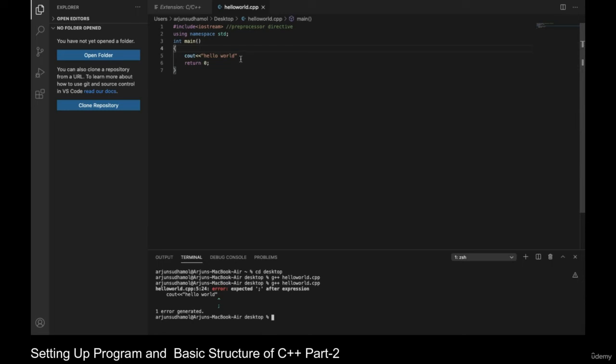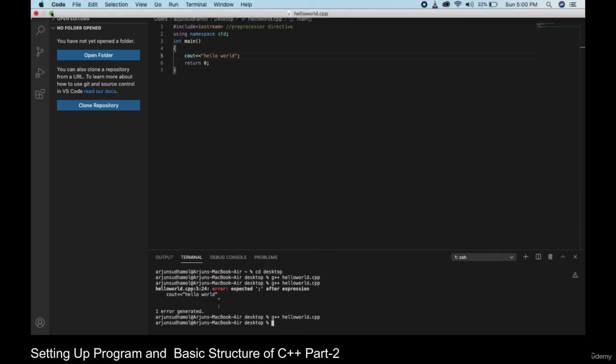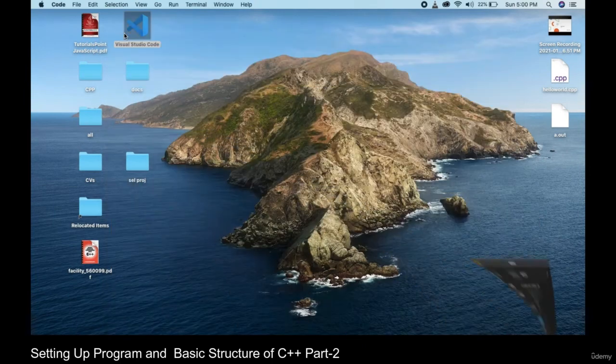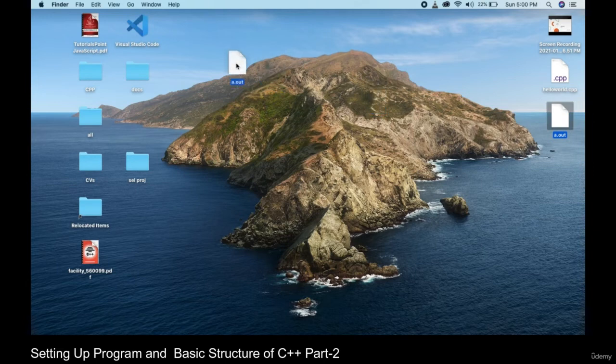So in order to make this successful, I am putting the semicolon again, saving the program again, and running the compilation statement. Now it's again compiled successfully. So after the compilation, we will get an executable file in our system. You can see over here, there is a file created called a.out, which was not there previously. So this is the compiled result of the program. So this is the executable file.